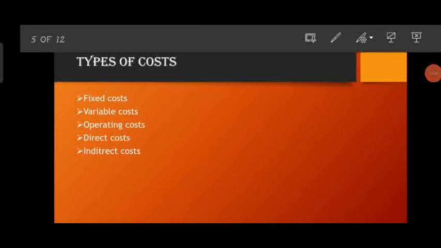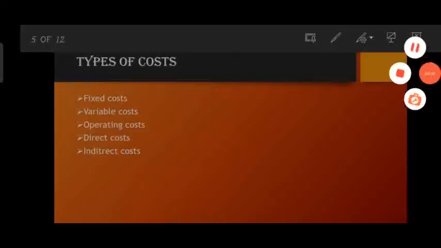Direct costing is a form of cost analysis that only uses variable cost to make decisions. It does not consider fixed costs, which are assumed to be associated with the time periods in which they are incurred. Then indirect cost. Indirect costs are costs that are not directly accountable to a cost object. Indirect costs may be either fixed or variable. Indirect costs include administration, personnel and security costs. These are those costs which are not directly related to production.